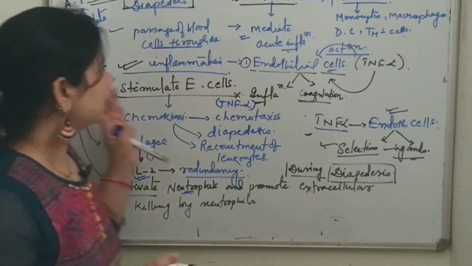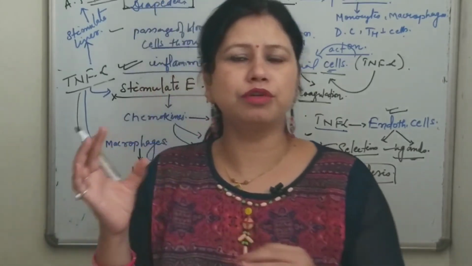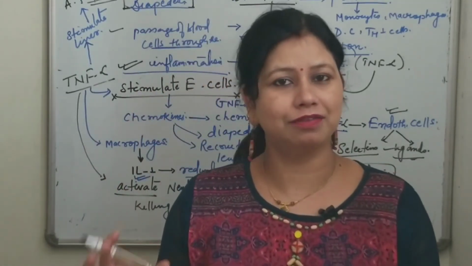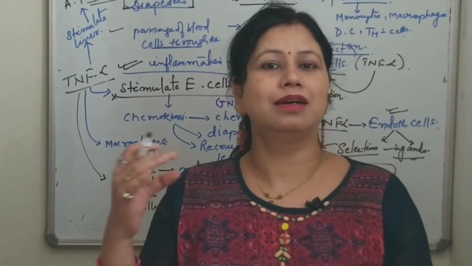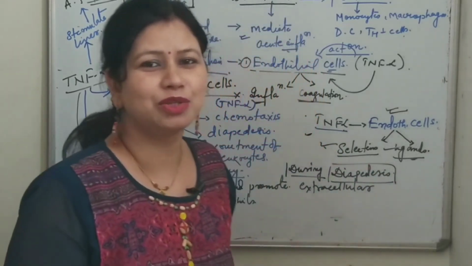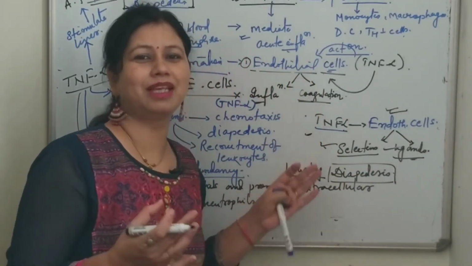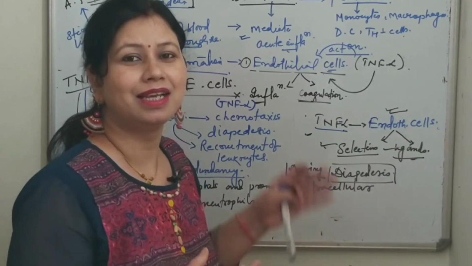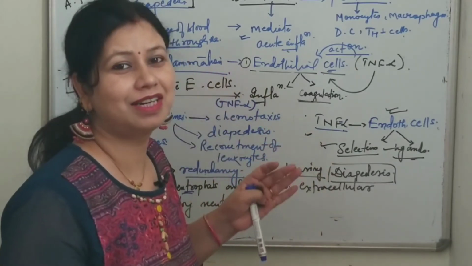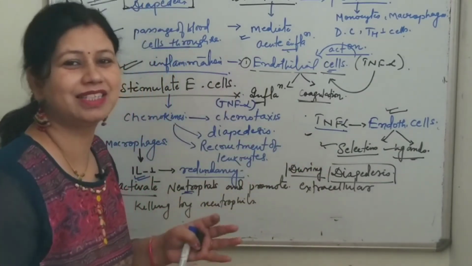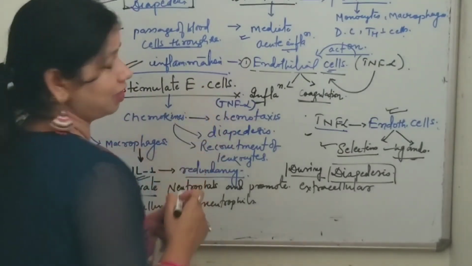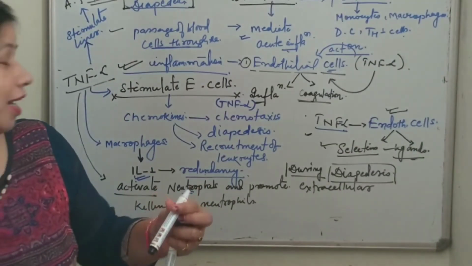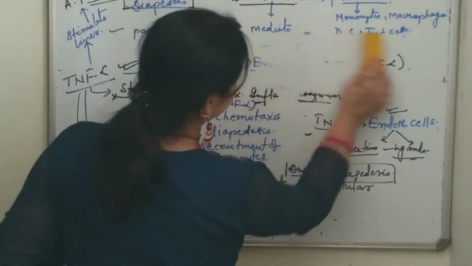Now there is one more function of tumor necrosis factor alpha in relation to the stimulation of endothelial cells. You must be thinking that again I am telling that tumor necrosis factor alpha stimulates the endothelial cells. So yes, again it does stimulate the endothelial cells.